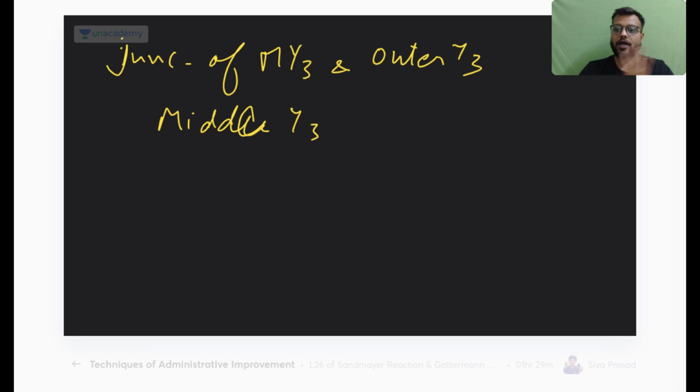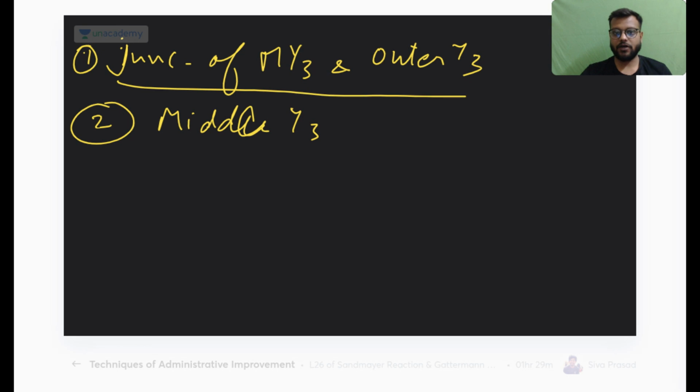Okay, so two types of questions come, but both answers are correct. But if both options are given, then which would be the correct answer? If both options are given, junction of middle and outer one third, and the middle one third proper, then the correct answer for this question will be the junction of the middle one third and the outer one third. Okay, so always remember this thing also.